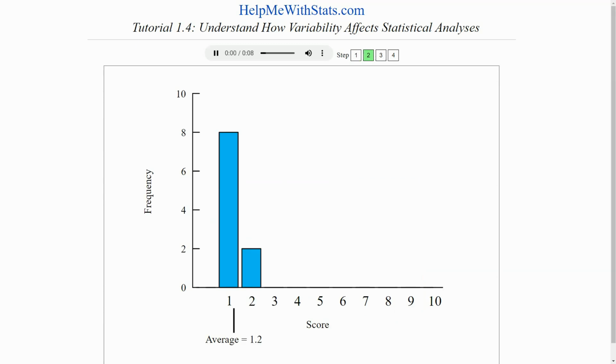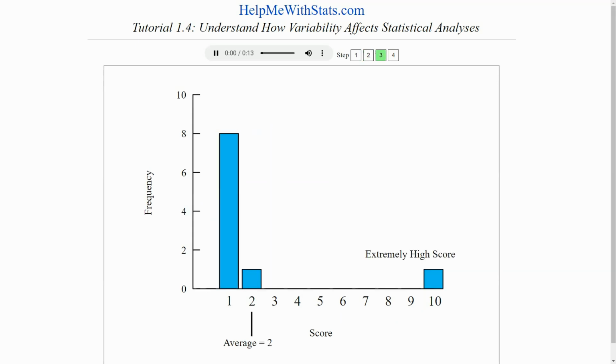Here are the individual scores for the men. Notice that most men had a score of 1, and a couple of men had a score of 2. Here are the individual scores for the women. As with the men, most of the women scored 1, and one woman scored a 2. However, one woman scored a 10, which was an extremely high score.